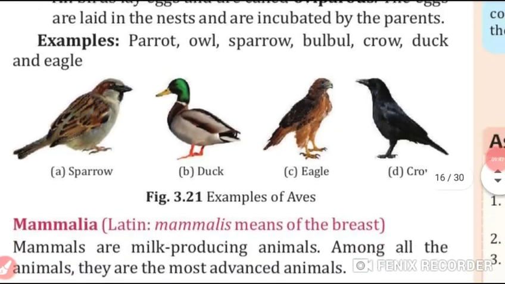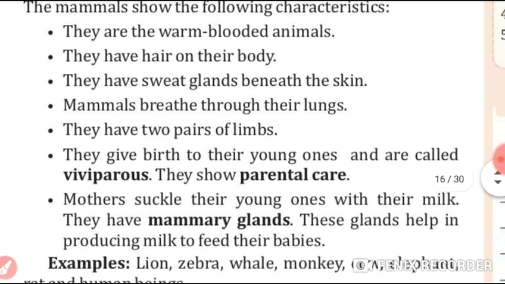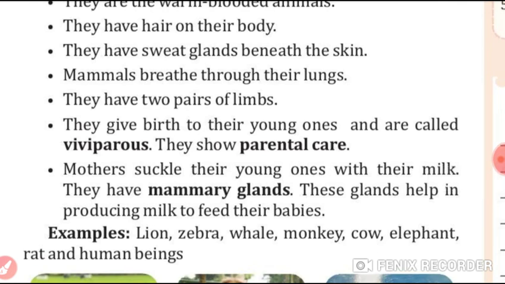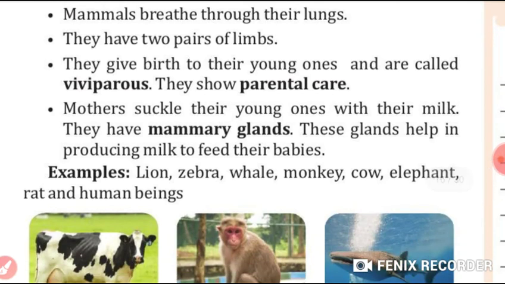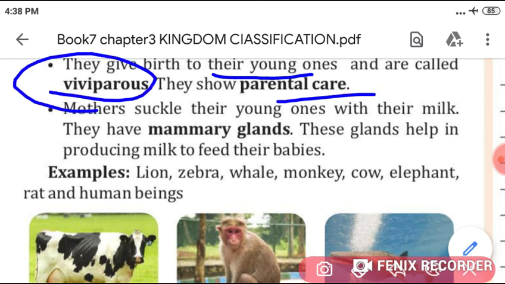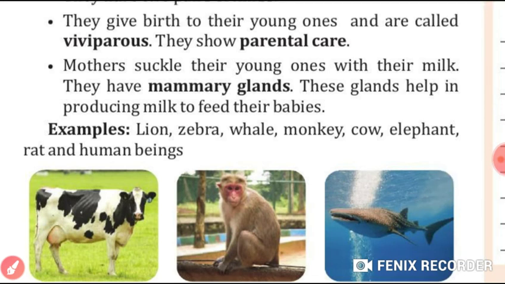Now, students, we will talk about mammalia. Students, mammals are milk producing animals. What are the characteristics? They are warm-blooded. They have hairs on their body, and they have sweat glands. They breathe through the lungs. They have two pairs of limbs. And students, they give birth to their young ones. That is why they are called what? Viviparous. And they show what? Parental care. Mothers suckle their young ones with their milk. They have mammary glands, like lion, zebra, whale, monkey, cow, elephant, rat, and human beings.